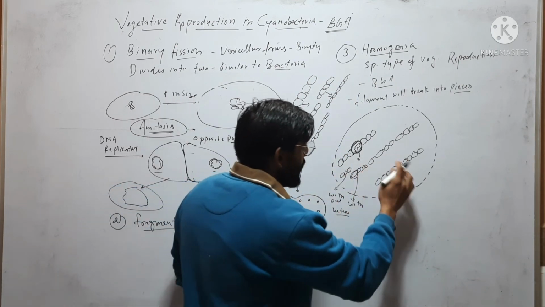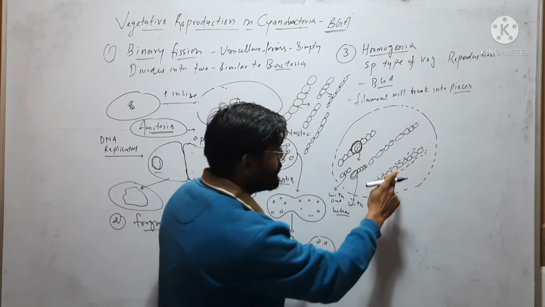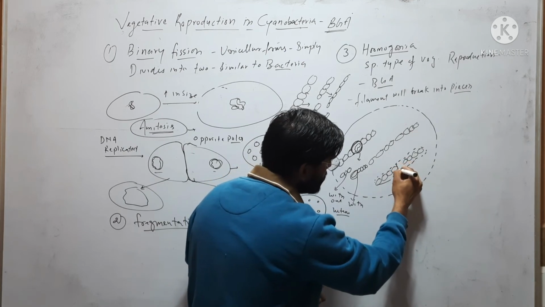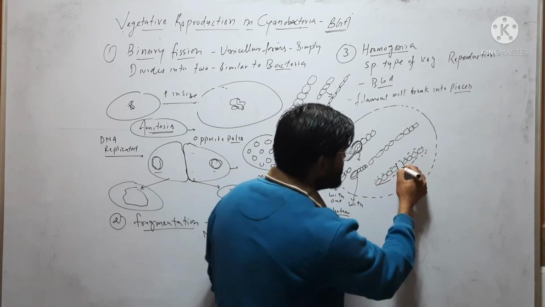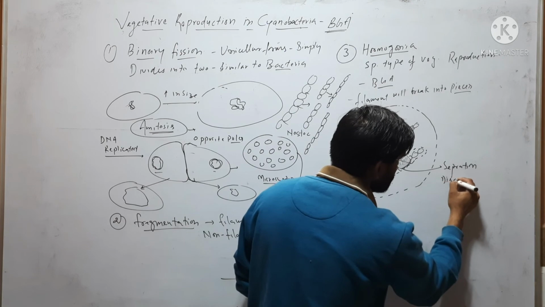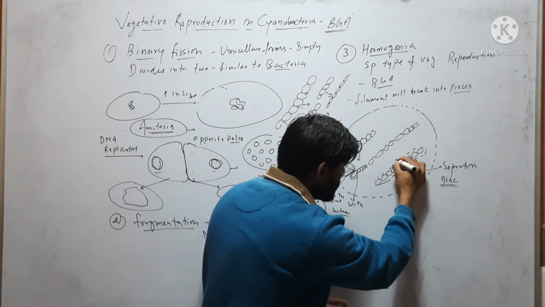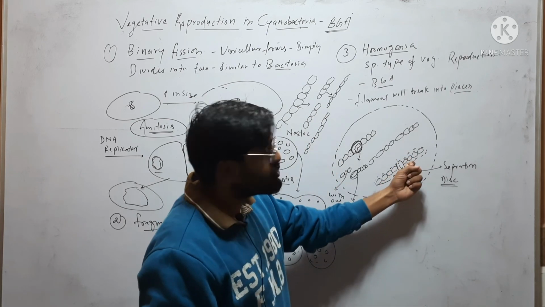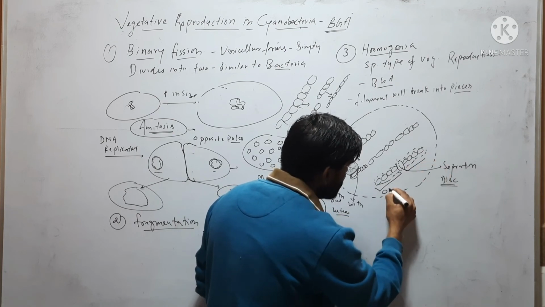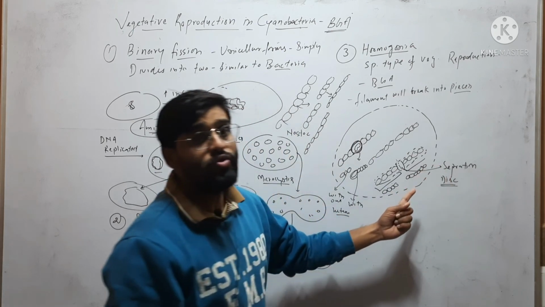Or sometimes, suppose this is a filament, any cell in the filament may die. If this cell dies, there will be a space. This space is called a separation disc. So a gap will appear between these two cells, and then they will simply break into two different pieces, and each piece then will form a new filament.